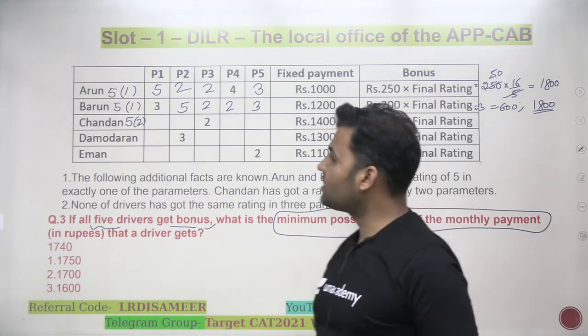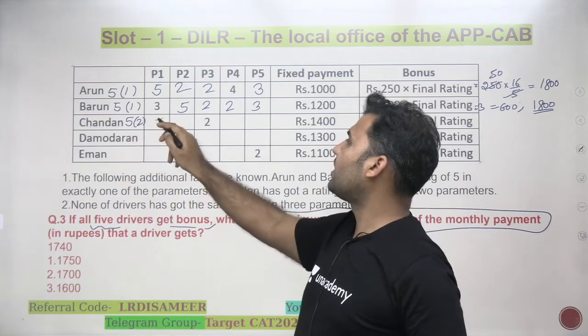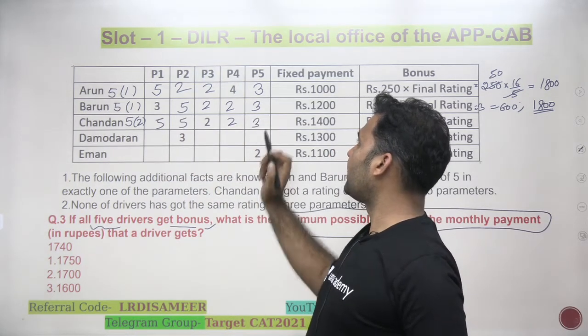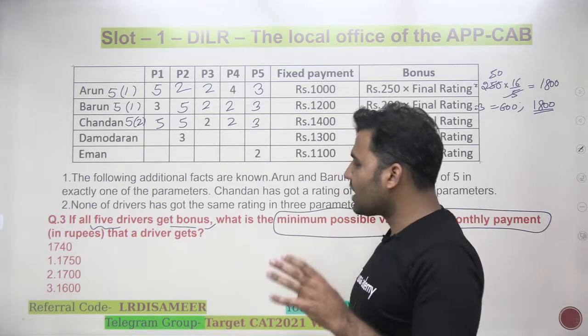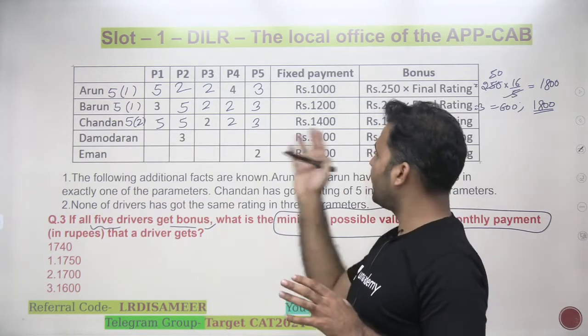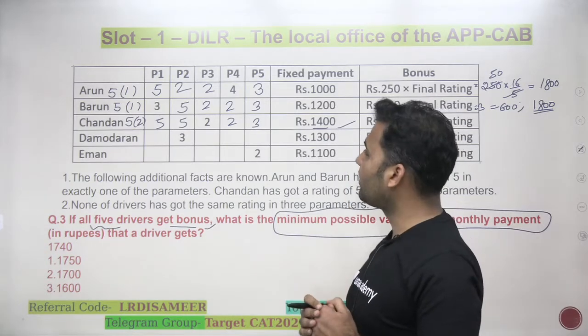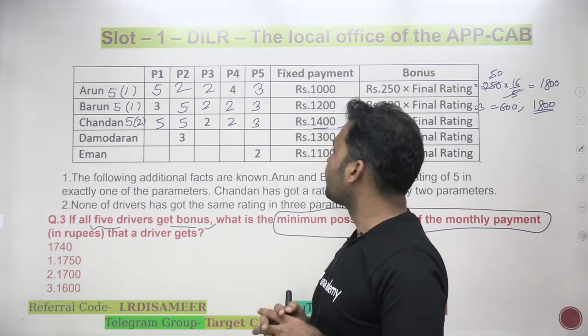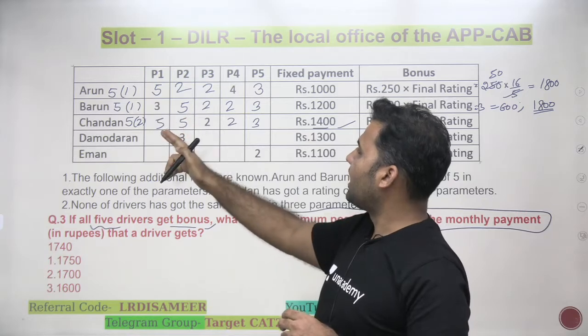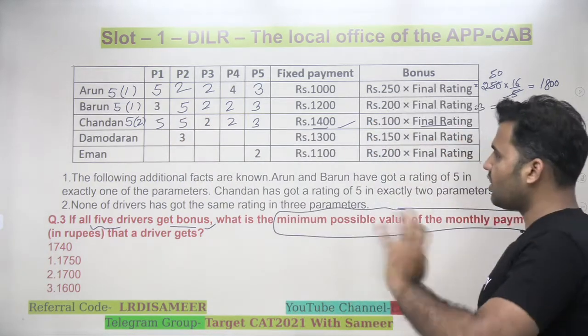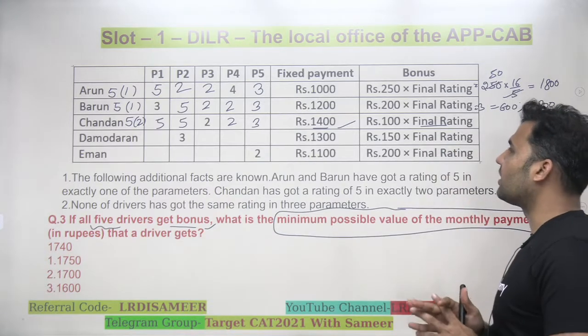I want to minimize Chandan's rating, but Chandan is getting 5 two times, and you'll be getting 1, 2 for 1 more time and 3. Now, because I'm looking for a minimum value, do I need to calculate it? No, his fixed payment is already high as compared to the other values. And secondly, Chandan is already getting 5, so his final rating will also be more. So minimum is not possible. You don't need to calculate it for Chandan, right?